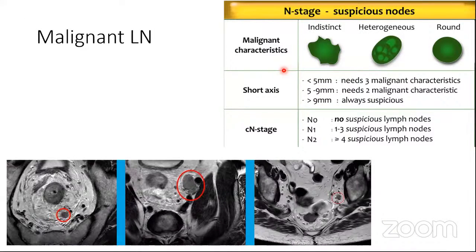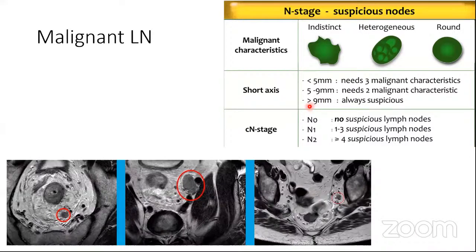Another characteristic finding of the rectal cancer patients is that nearly 48% of the lymph nodes are less than 5 mm. That means that the traditional size criteria, which we used for labeling a positive lymph node, is not applicable here. Therefore, apart from the size, we also have to look into other characters of the lymph node. One is we look at the margins. If these margins are indistinct, then we look at the nature of the lymph node, if it is a heterogeneous lymph node. And then we also look at the shape, if the regular oval shape has been lost and it has become round in shape.